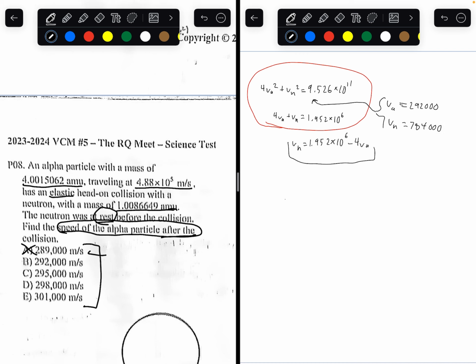Plugging both numbers into the top equation, you would get 9.526 times 10 to the power of 11.